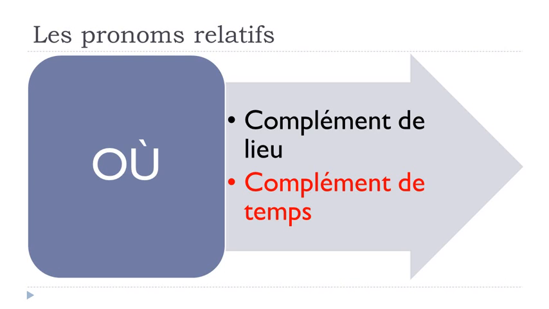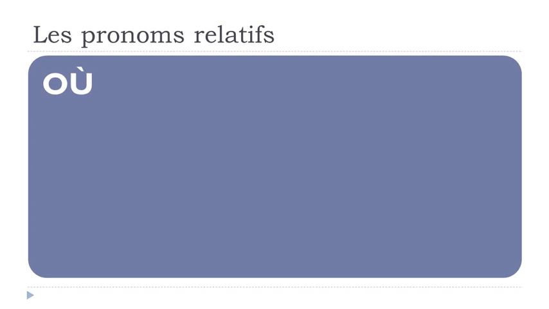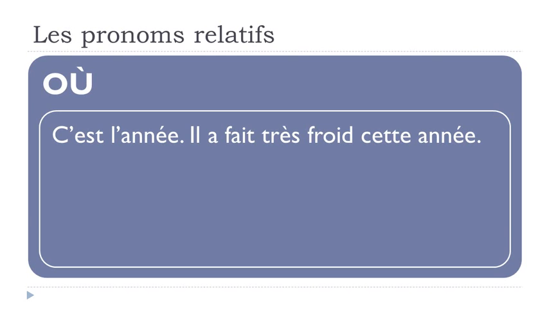Okay, and then let's have another situation when we want to replace un complément de temps. So it won't be a place, but it will be something with the time. So où, c'est l'année. Année, it's year. C'est l'année. Il a fait très froid cette année. Okay, so you can see here, well, you've got this passé composé form. Faire froid, when it's cold. So it was cold, cette année.